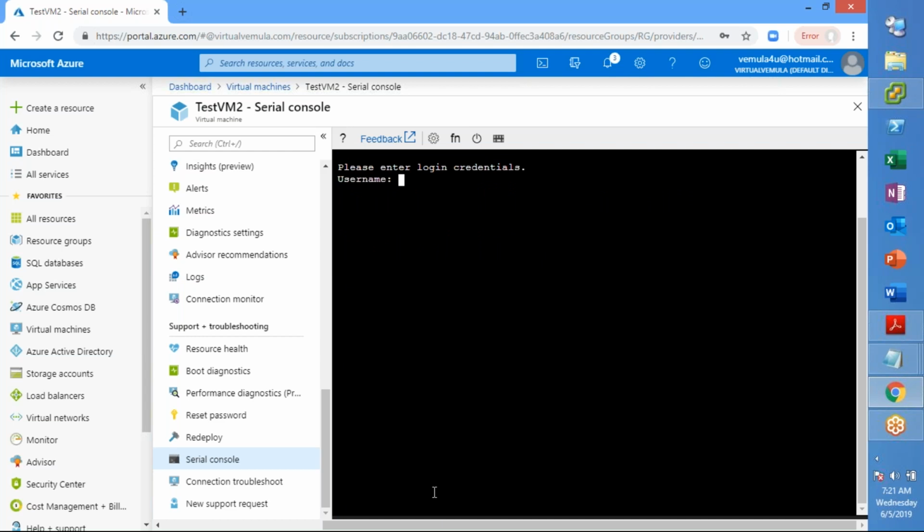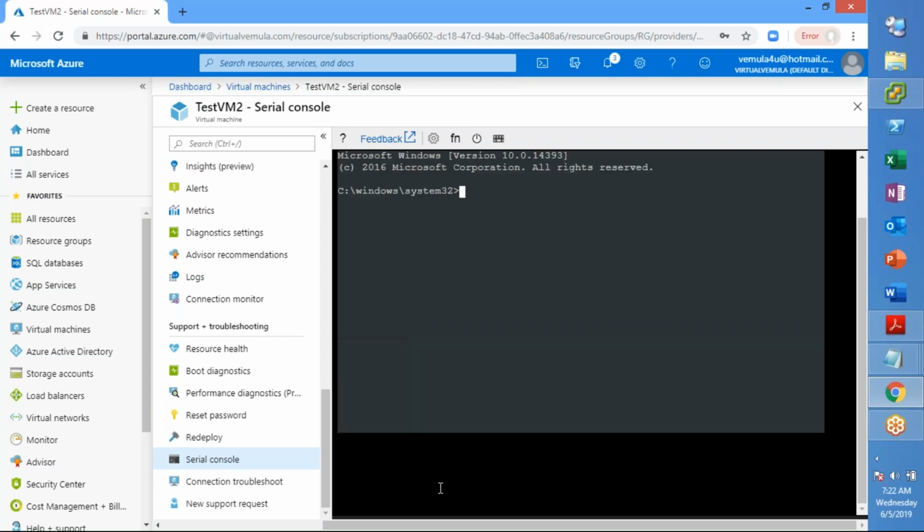Then press another key, then it will ask you username and password. Now this will be your local administrator username, or if it is joined to domain, you can also use your domain name, provided it is on the network. Now the next step, it will ask for the domain name. Because we didn't add this machine to a domain, this will be blank, right? And then the password. Whatever the local administrator password we gave, that is the password that we will be using here, right?